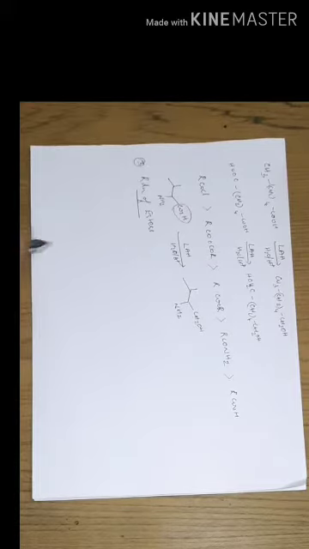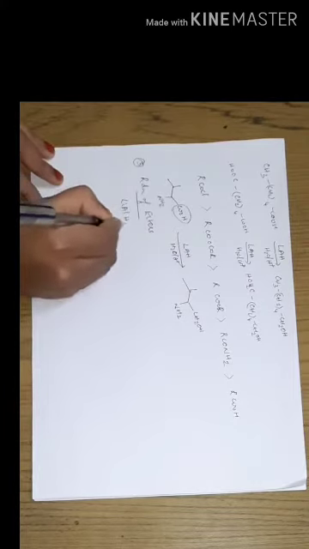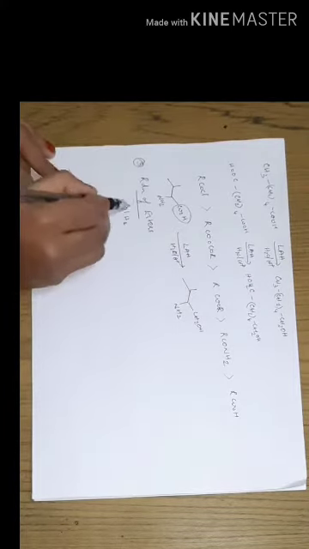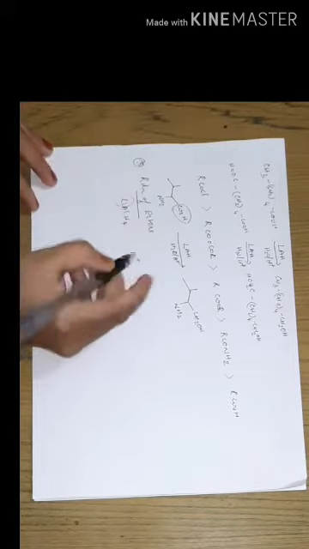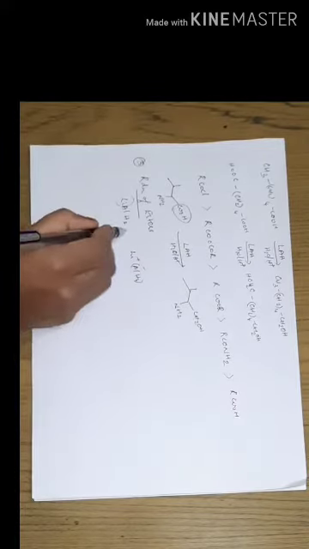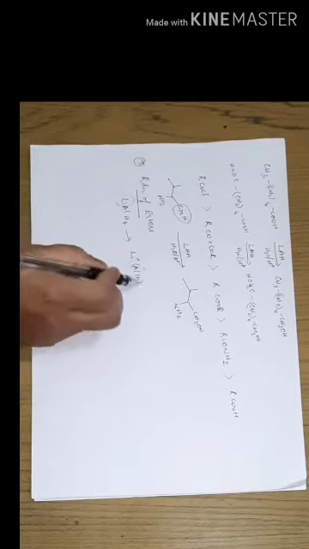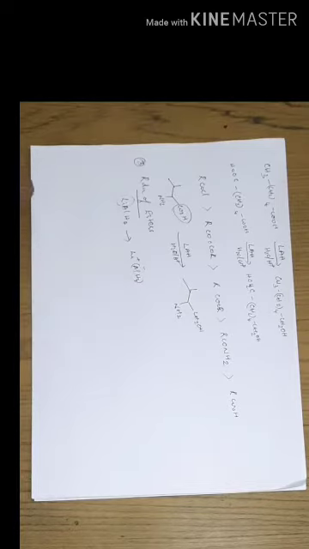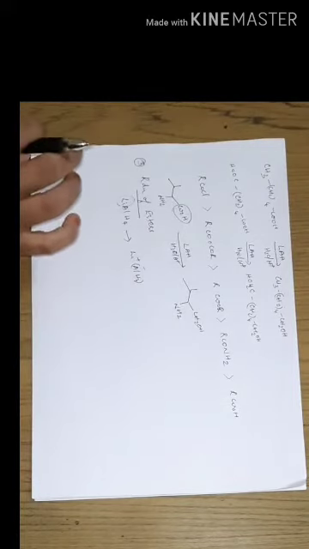Our reducing agent is lithium aluminum hydride, and generally this lithium shows a tendency to split into Li plus and AlH4 minus. Lithium exists as Li plus and the rest is kept as AlH4 minus, and in presence of a functional group this Li plus always shows a tendency to attack at its favorite position.